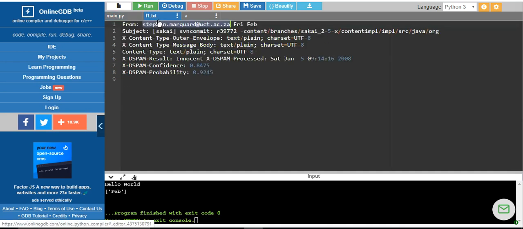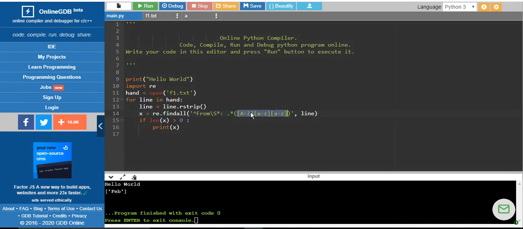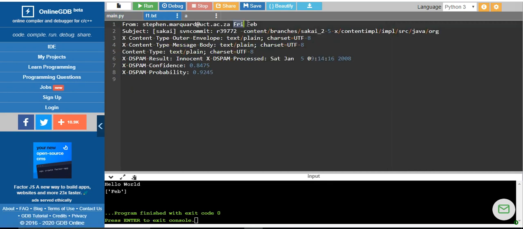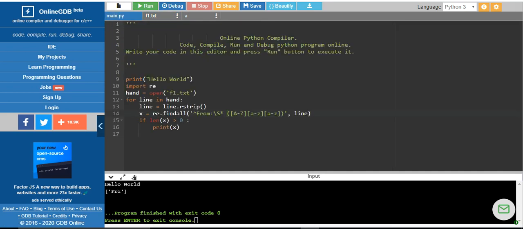So what are the variables that I am going to extract? I will be extracting Friday. So how do I extract? That matches FRI. If you run this, or if I want to match a particular day, because I have used a day of the week, we will extract Friday. We will see how.